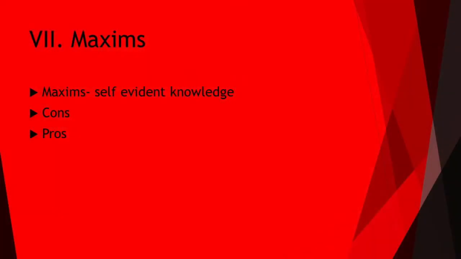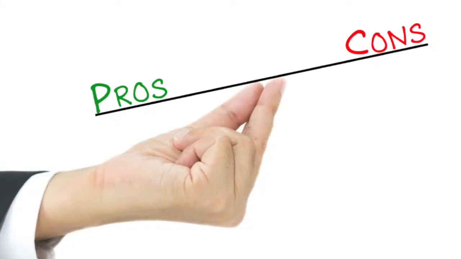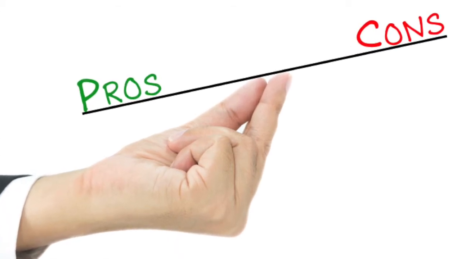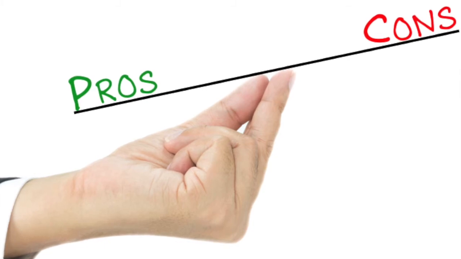Maxims are self-evident knowledge. Some cons for maxims are that they do not enlarge knowledge and do not help in the advancement of our sciences, and they cannot confirm self-evident propositions. Some pros are that they are effective in the teaching of the sciences and can be used to limit arguments.